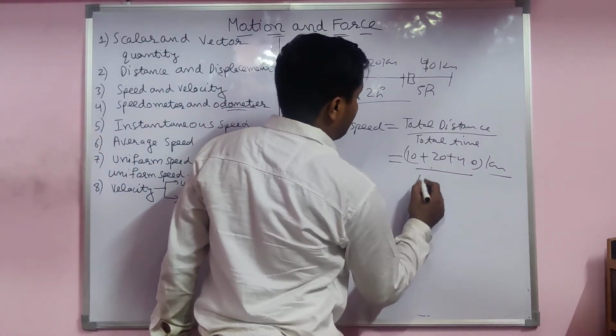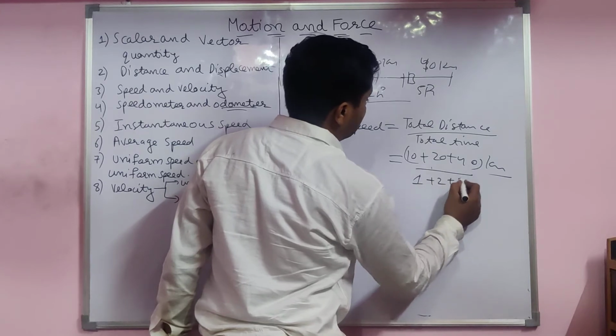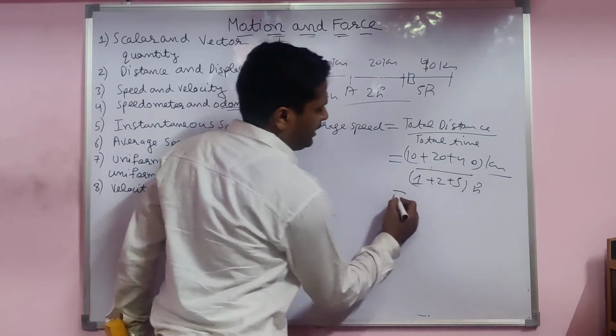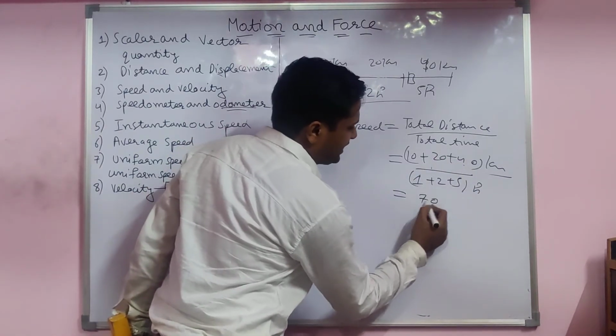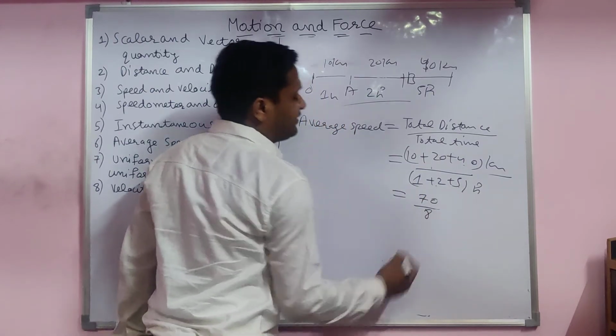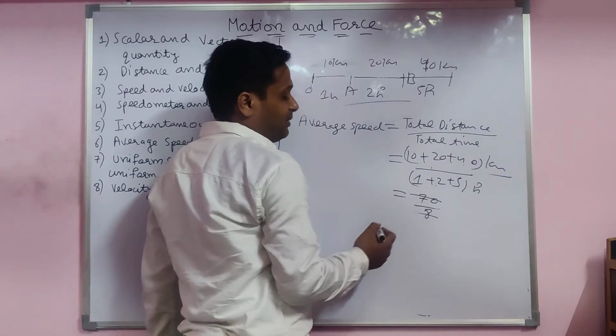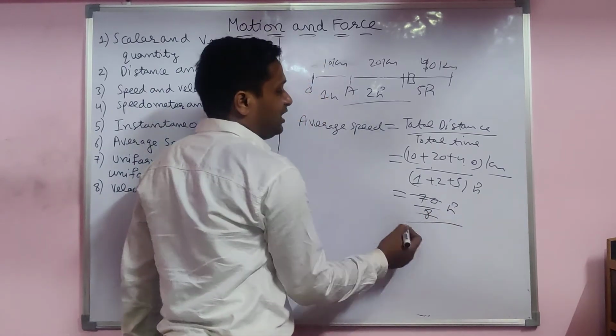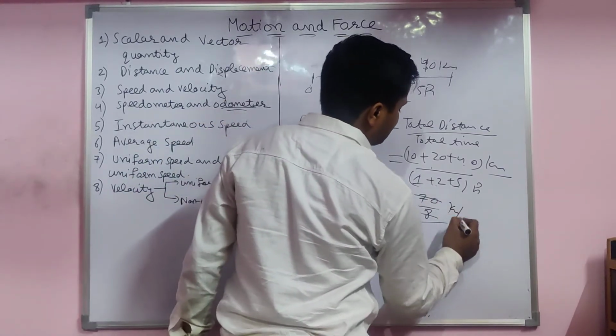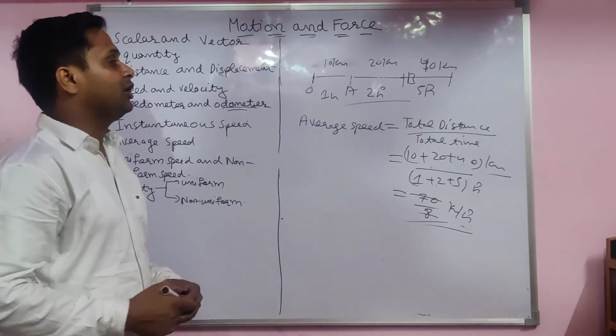Then time is 1 plus 2 plus 5. You have to add 20, 40, 60, 70, and 5, 7, 8. Like this you are able to measure. Cut there and get the answer. The answer is in kilometer per hour.